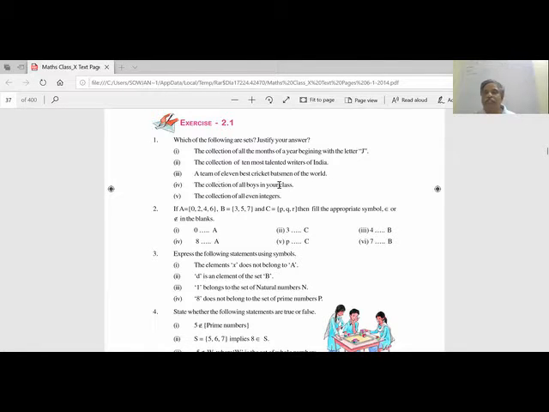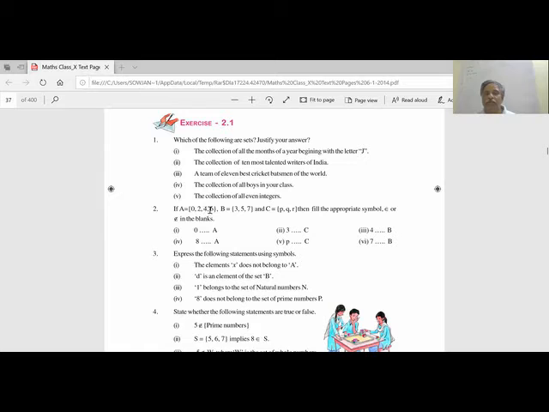Collection of all boys in your class. This is a well-defined set. Your class has a certain number of boys. Their names are fixed. So it's a well-defined set. The collection of all even integers. Even though it is an infinite set, it is a set. 2, 4, 6, everyone writes. There is no ambiguity here. It's very clear.